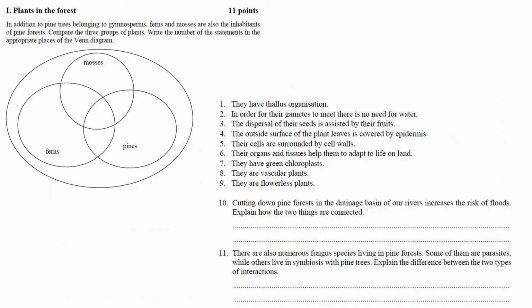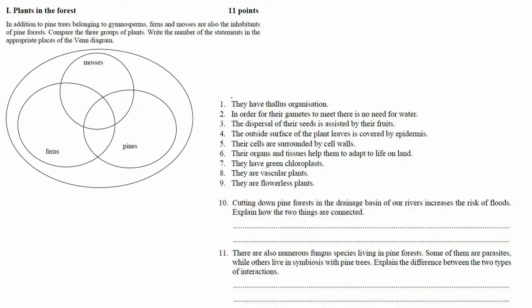The first exercise was about plants in the forest. In addition to pine trees belonging to gymnosperms, firs and mosses are also the inhabitants of pine forests. Compare the three groups of plants. Write the number of the statements in the appropriate places of the Venn diagram.